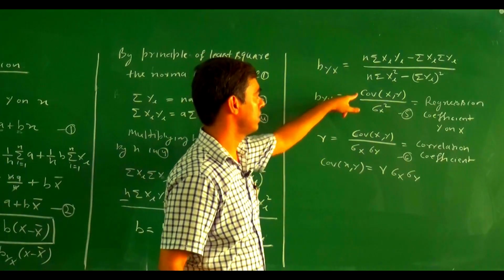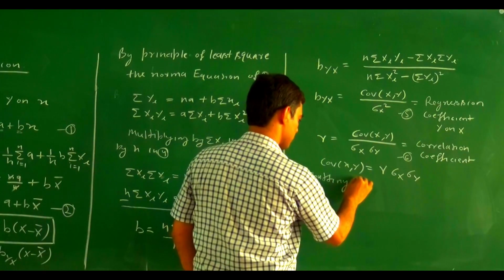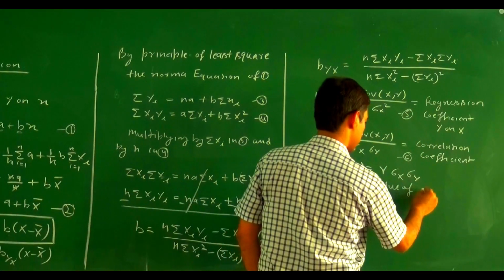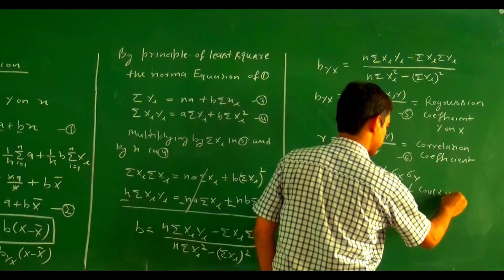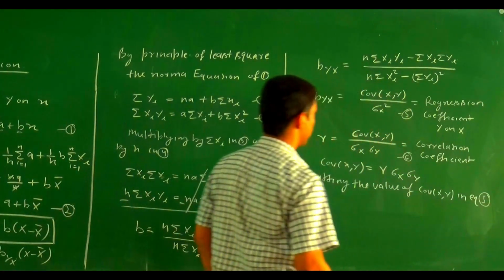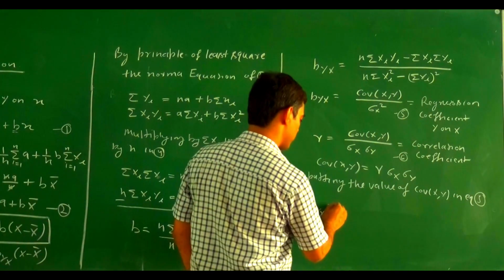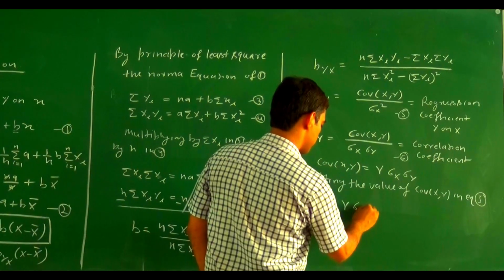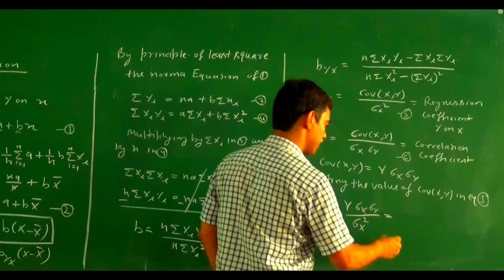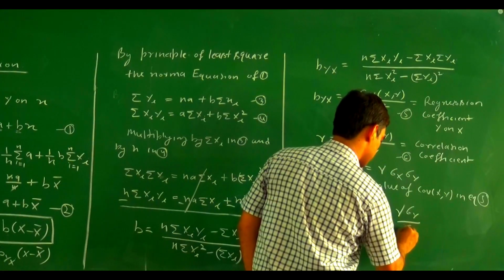Putting this value of covariance of x and y in equation 5, then what will happen? Byx becomes r sigma x sigma y divided by sigma x square, and this becomes r sigma y divided by sigma x.